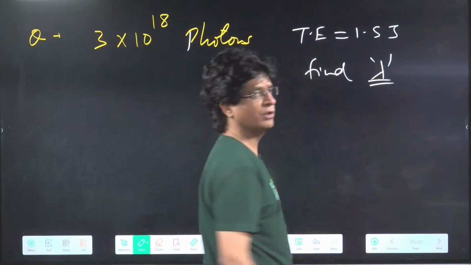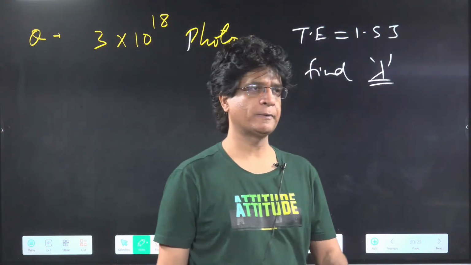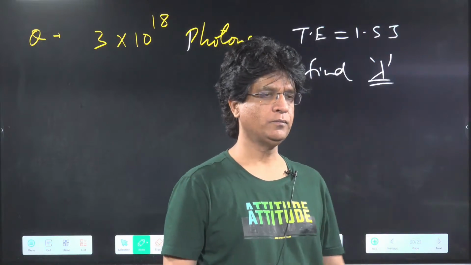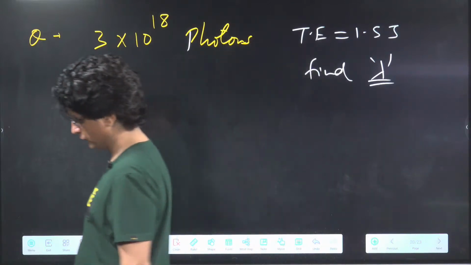Find wavelength of photons. Find wavelength of photons. Be quick.